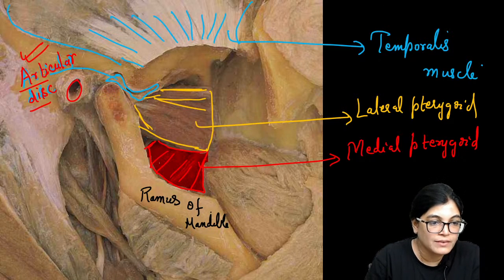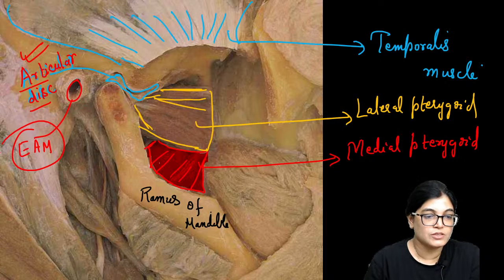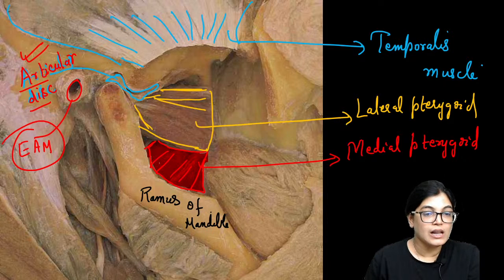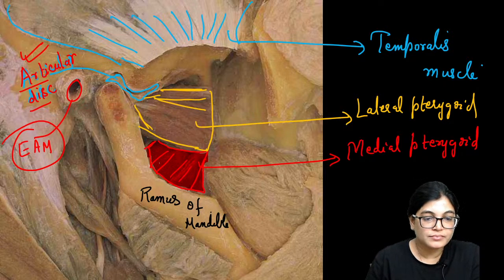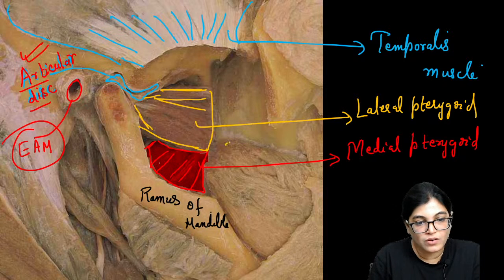And this opening which is seen here is the external auditory meatus.